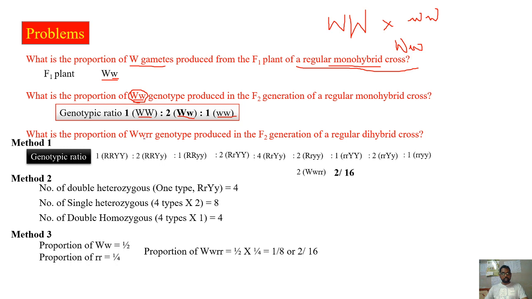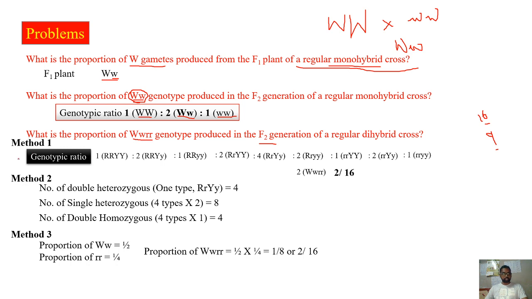What is the proportion of capital W small r genotype produced in the F2 generation of a regular dihybrid cross? As we know, totally in the regular dihybrid cross in F2 generation, there are 16 combinations, 16 possible organisms we have seen, in which the genotype possibilities are totally 9. In this, how many are capital W small r is what the question is about.